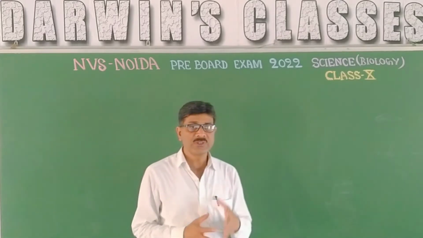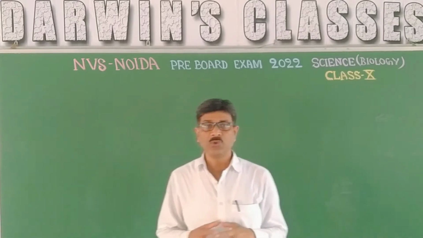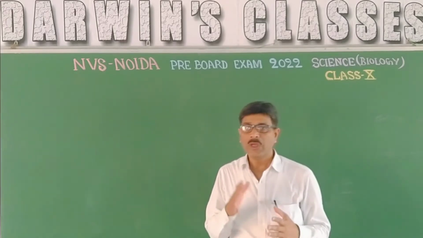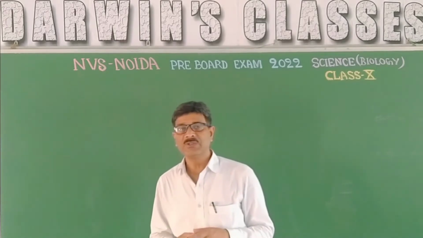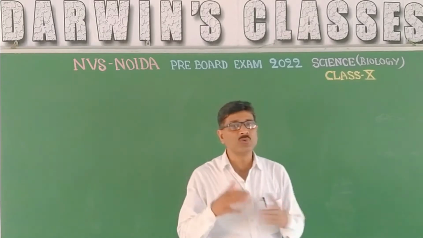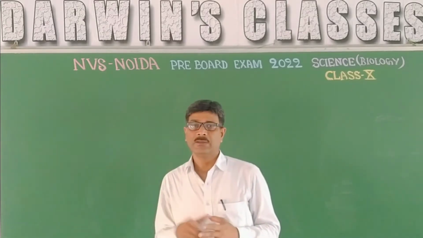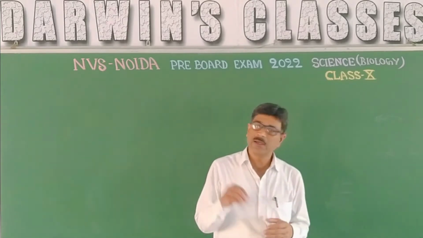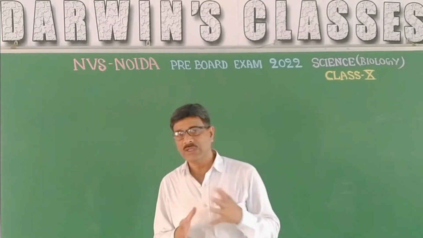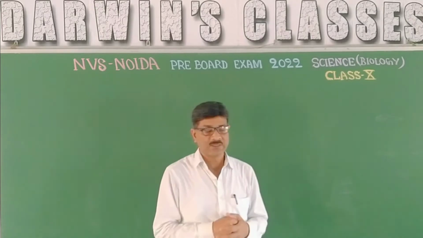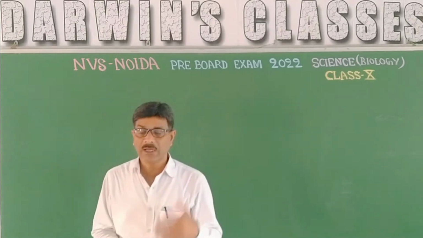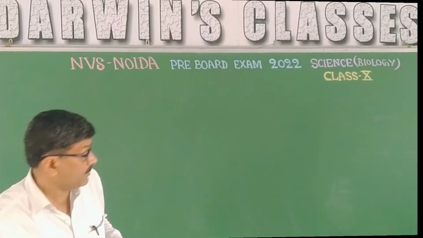And the question numbers were 4, 5, 6, 7, 12, 13 and 15. That means questions 4, 5, 6, 7 were of 2 marks each. Again, question numbers 12 and 13, 3 marks each. And the last question, question number 15, was of 4 marks. So let us discuss right from question number 4.